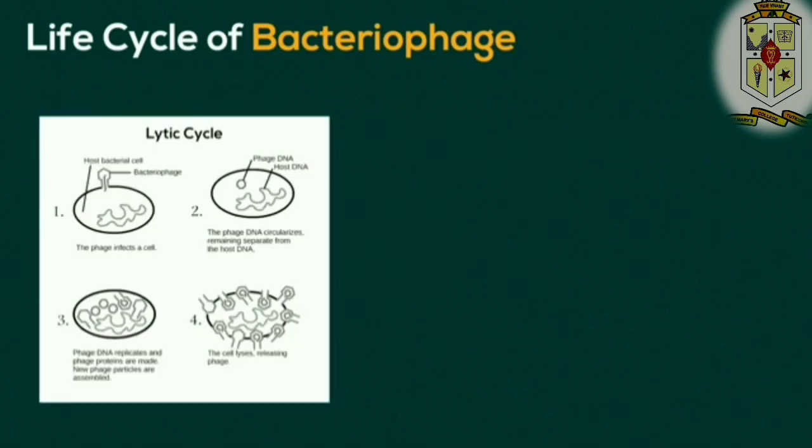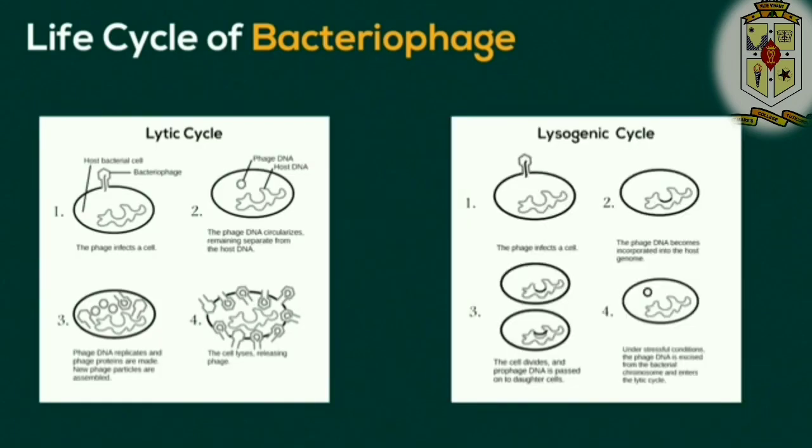Life cycle of bacteriophage: lytic cycle or virulent cycle, and lysogenic cycle or temperate cycle.